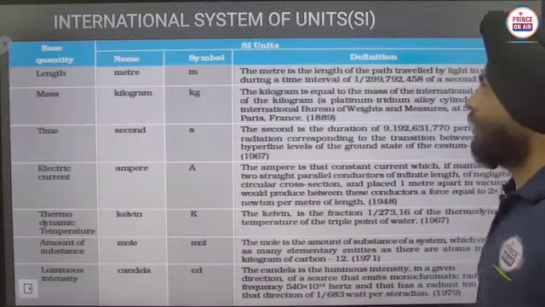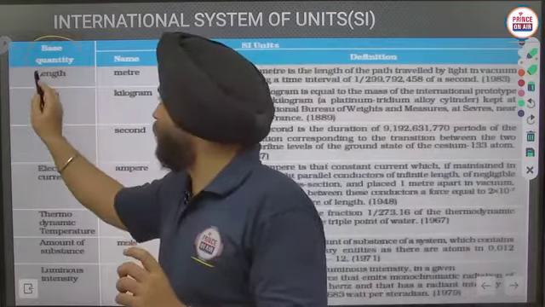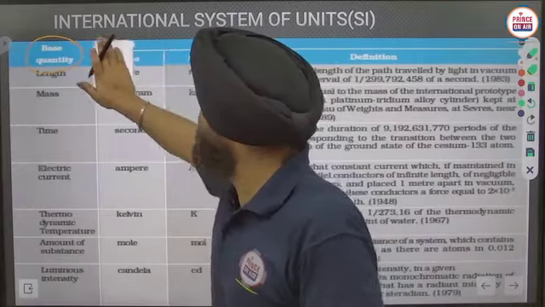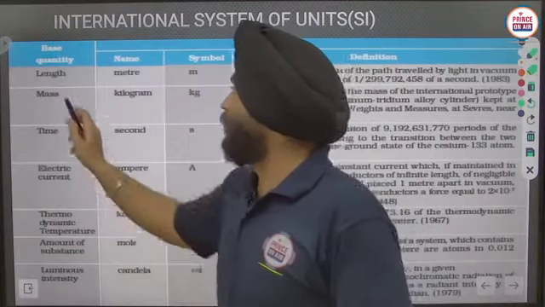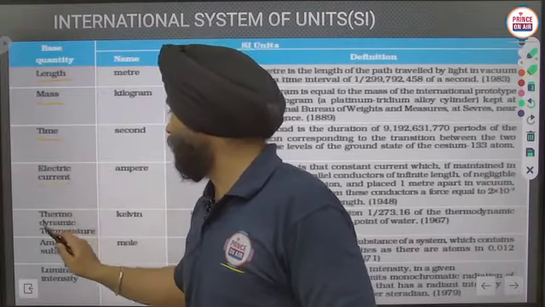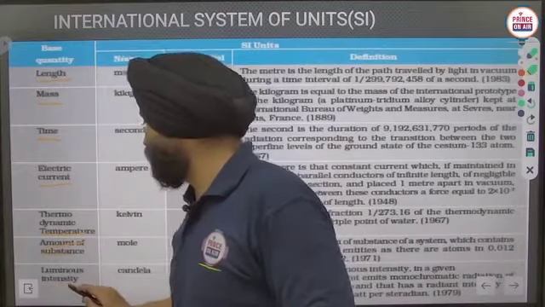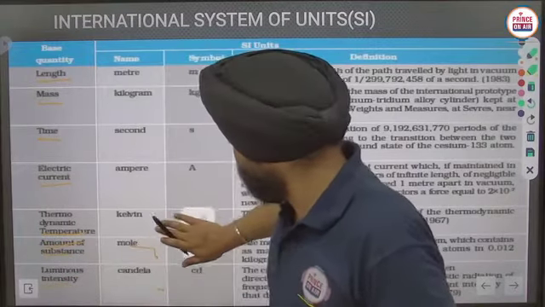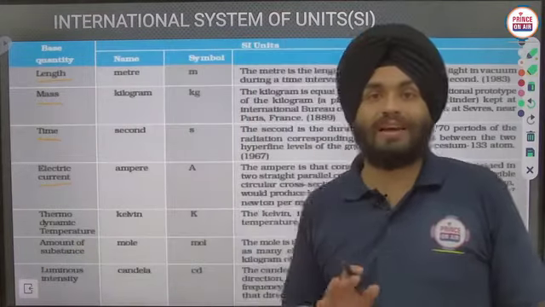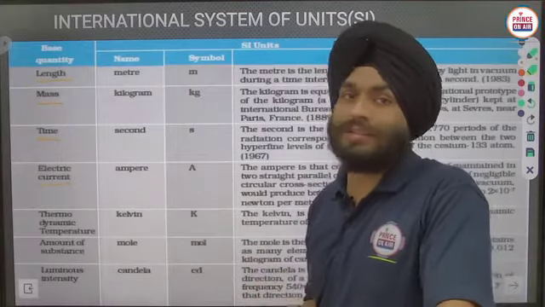Clear? Here they have given basically 7 base quantities, which are length, mass, time, electric current, thermodynamic temperature, amount of substance, and luminous intensity. So these are the main base quantities that we have to discuss in this section.